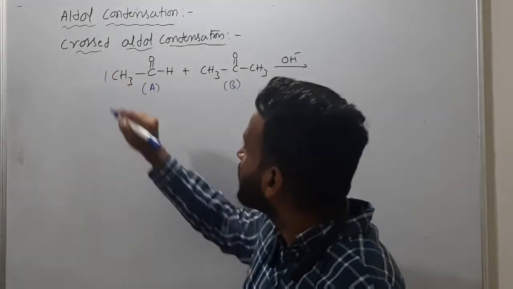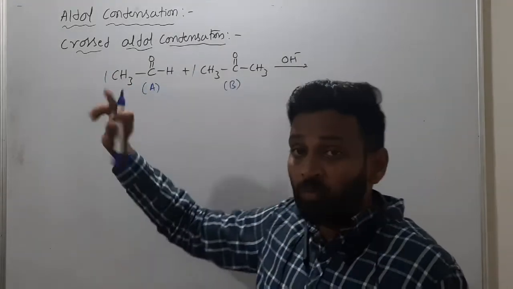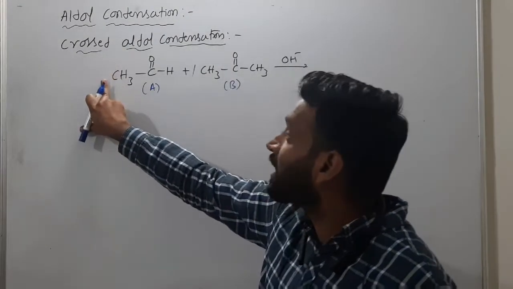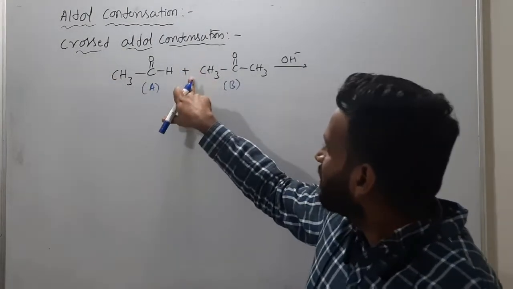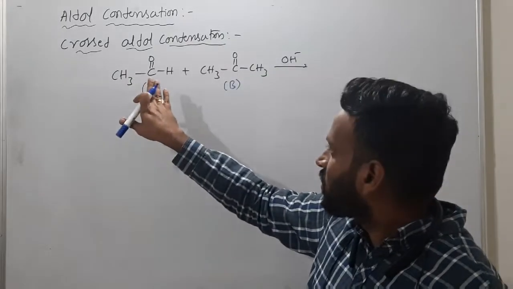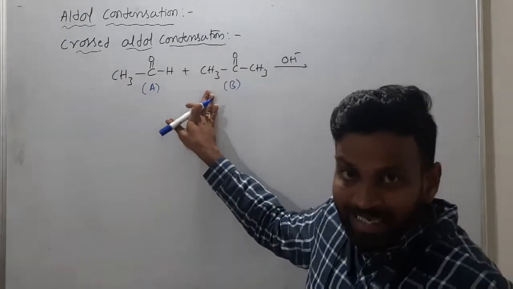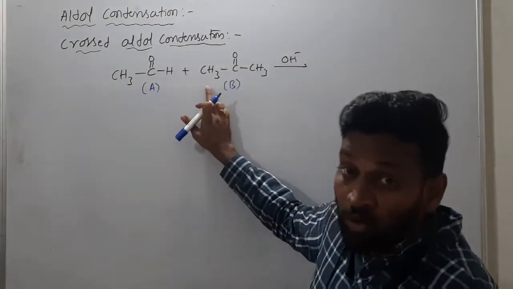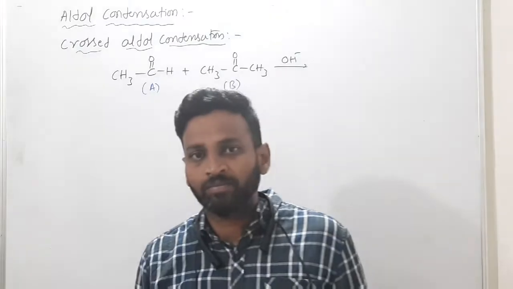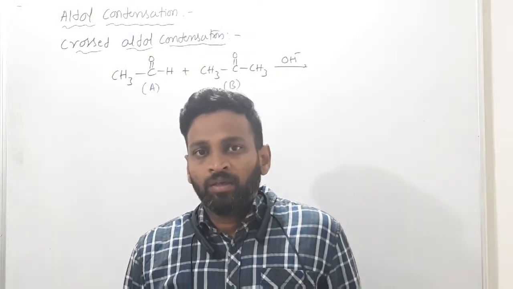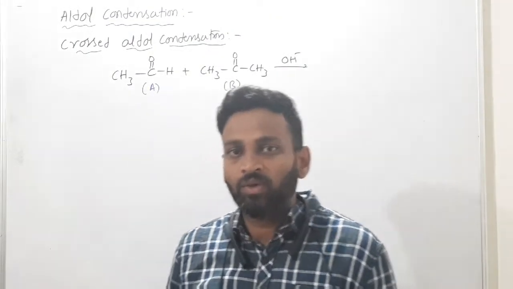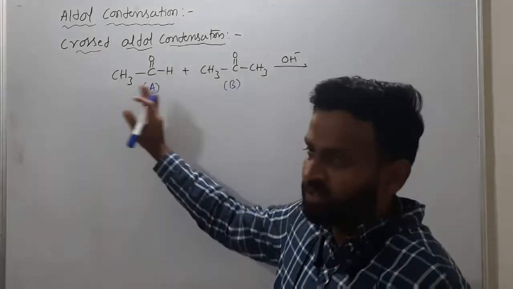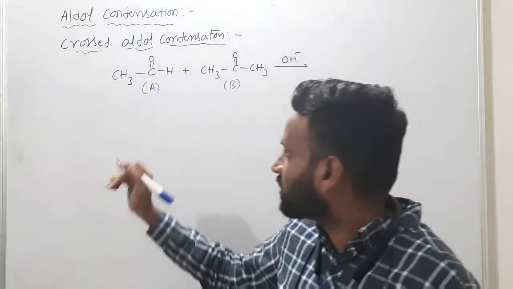Understanding? Here how many moles do you have? 1 mole. Here 1 mole. 1 mole means 6.023 into 10 power 23 molecules are there, the Avogadro number. This is not one molecule and one molecule reacting. 1 mole of acetaldehyde and 1 mole of acetone are reacting. Got it? So we have to see the possibilities because many molecules are there.